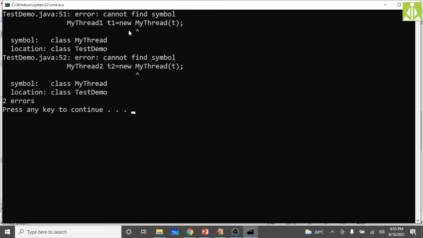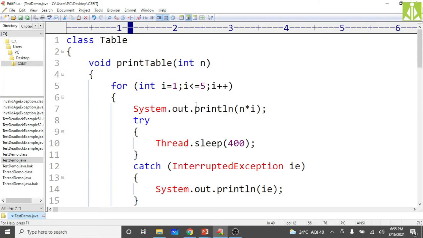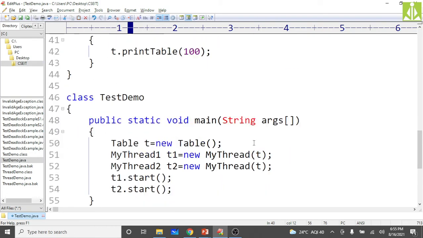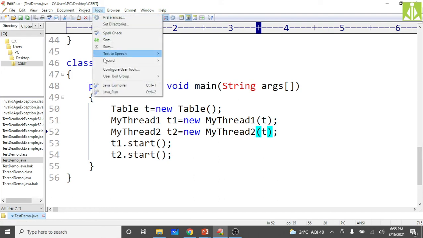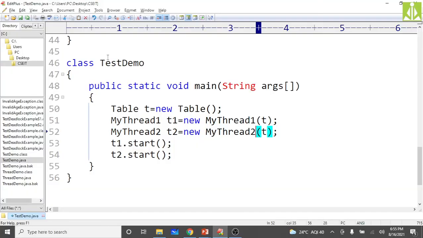Okay, still my thread 1. I have made a spelling mistake over here. Here you can see this must be main thread, my thread 1, and this must be my thread 2, because we are invoking the constructors, and there is no such class as my thread that we have implemented. Compile, no issues, then go run.